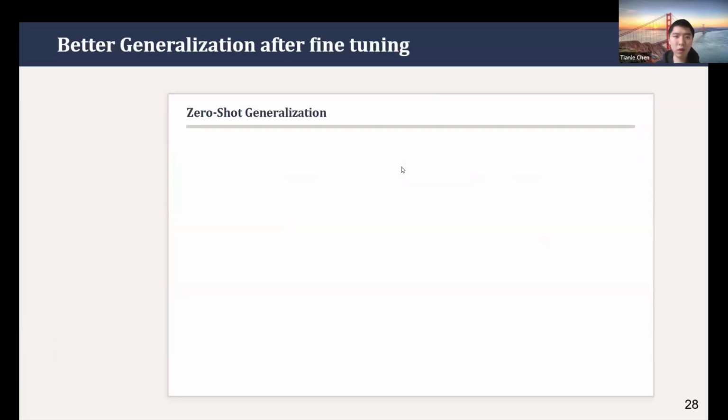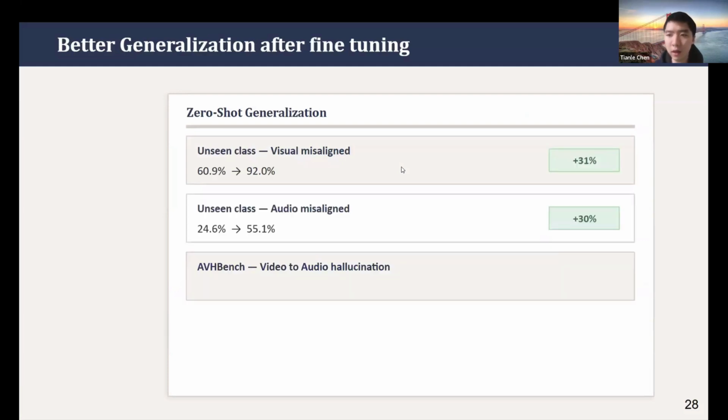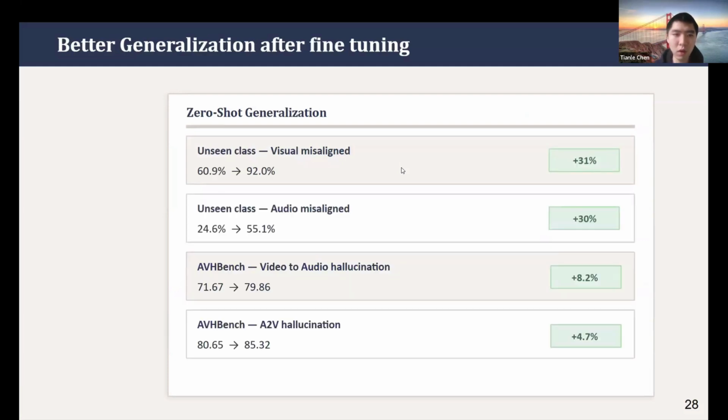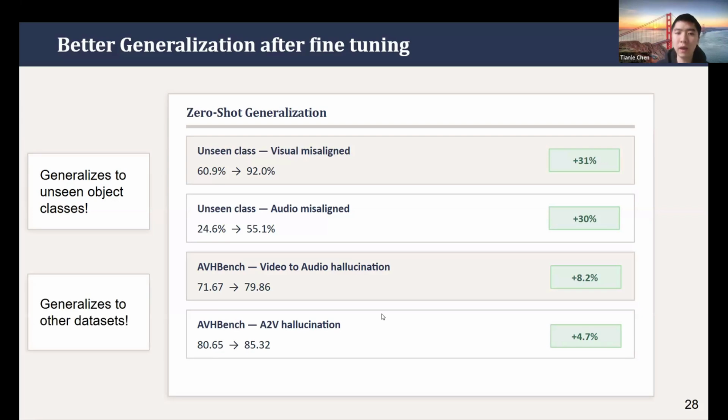Beyond that, we're also showing that this training is generalizable to unseen classes, in both aligned and misaligned cases. And this training also benefits other benchmarks, even from different domains and different data sources, on video-audio hallucination or other tasks. It shows a generalized improvement.